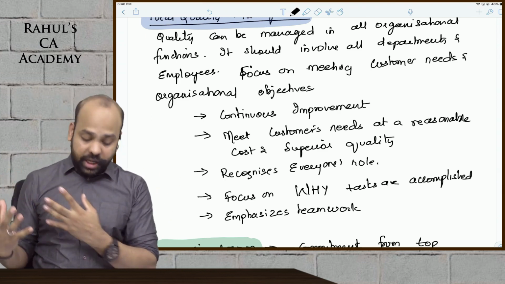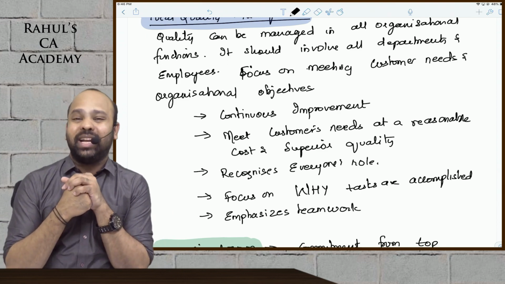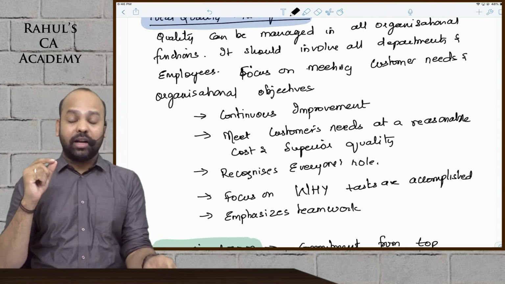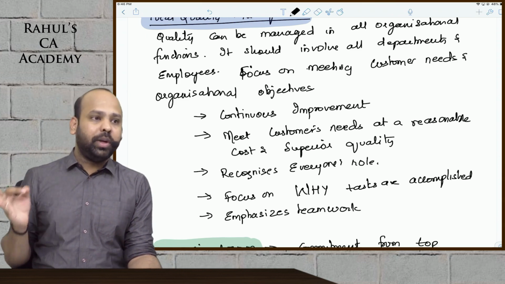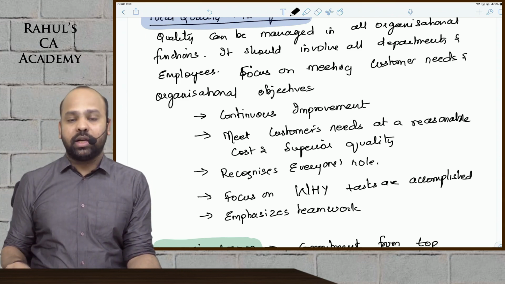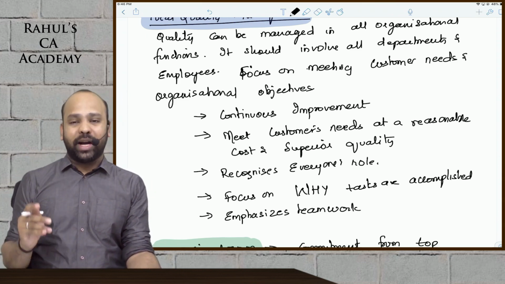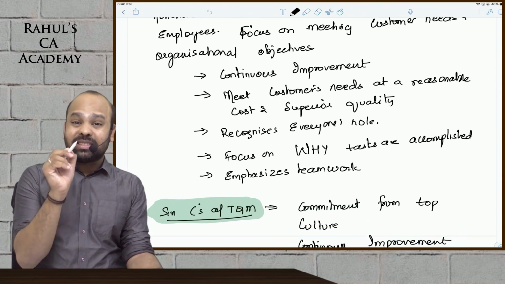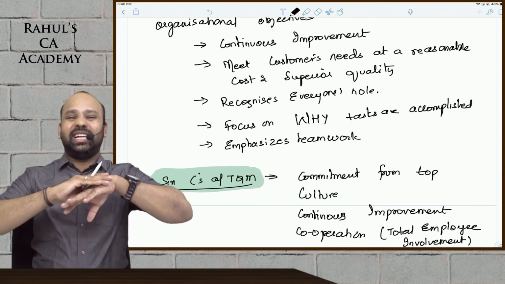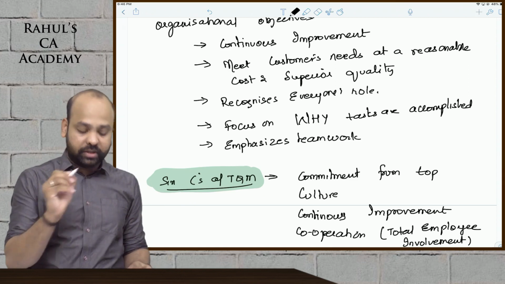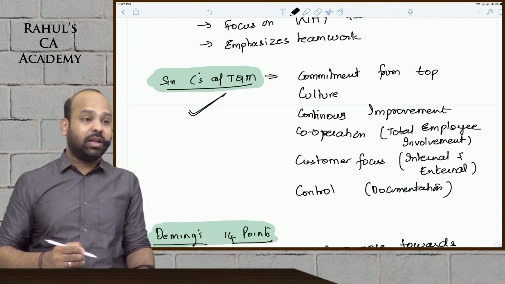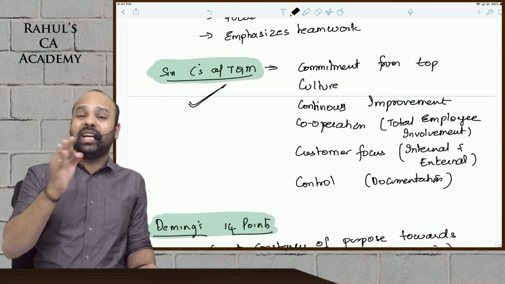It promotes teamwork, and it is all about meeting customers' needs at a reasonable cost and superior quality. You should be able to meet the needs of a customer at a reasonable cost and provide them very good quality. There are 6 C's of TQM, which cover the entire concept of TQM.